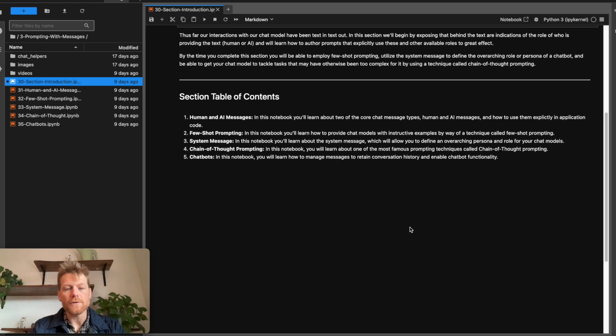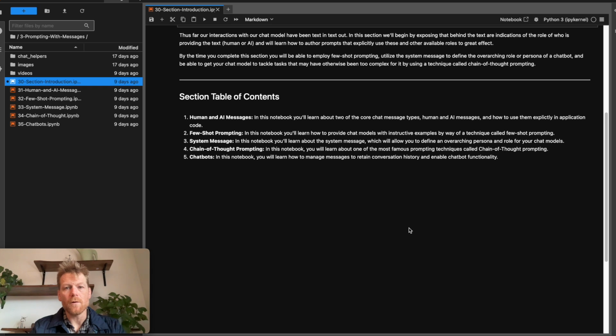In Notebook 2, building on what we learned in the first notebook called Few Shot Prompting, we'll learn how to provide the large language model with instructive examples using explicit message types in a technique called few shot prompting. In Notebook 3, System Message, we will introduce a third message type called the System Message. And this is a special and powerful message type we can use to set the overarching persona and or role of our large language model to great effect.